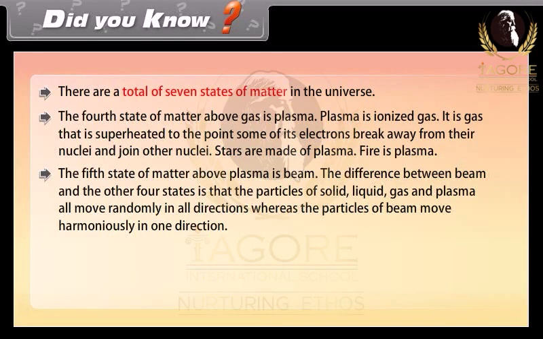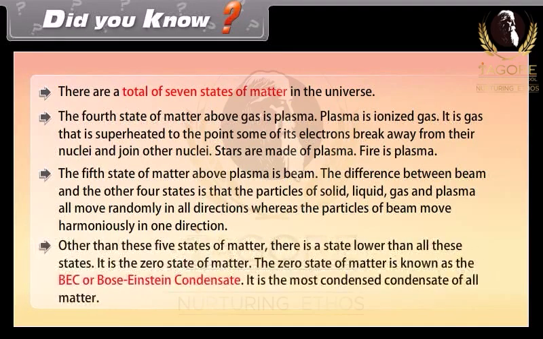The 5th state of matter above plasma is beam. The difference between beam and the other 4 states is that the particles of solid, liquid, gas and plasma all move randomly in all directions, whereas the particles of beam move harmoniously in one direction. Other than these 5 states of matter, there is a state lower than all these states. It is the zero state of matter, known as the BEC, a Bose-Einstein condensate.